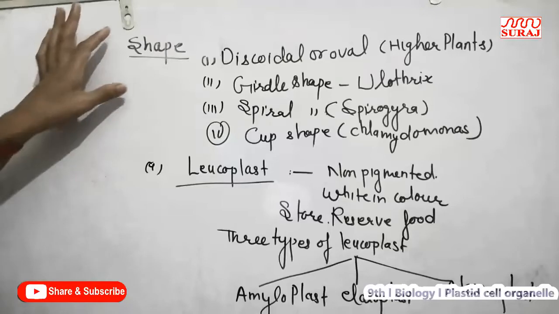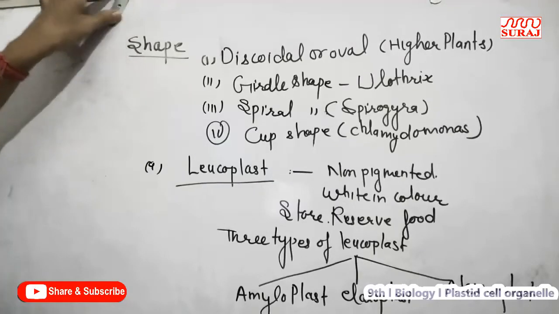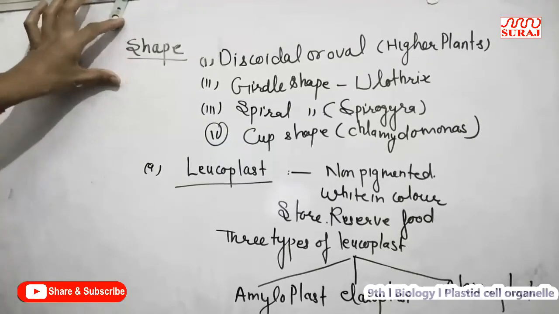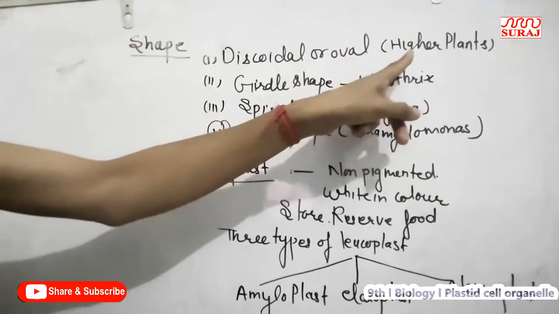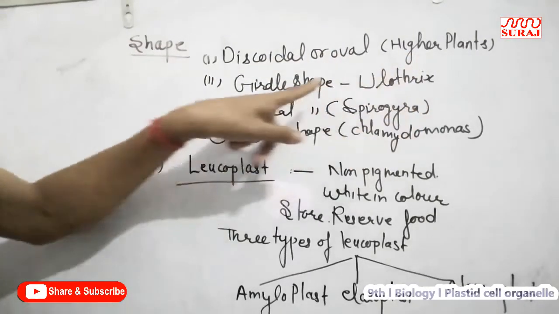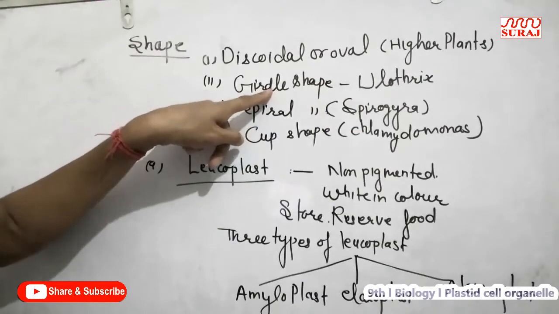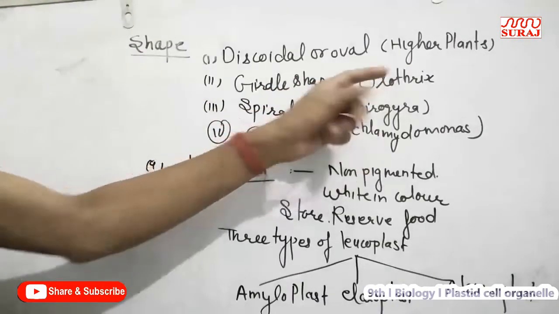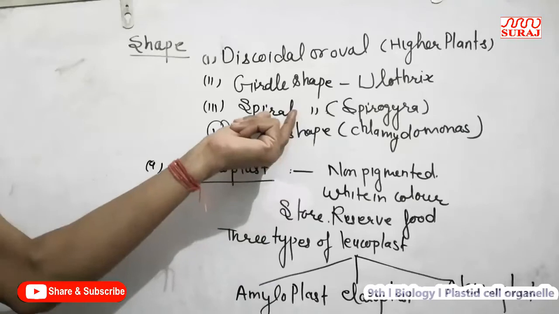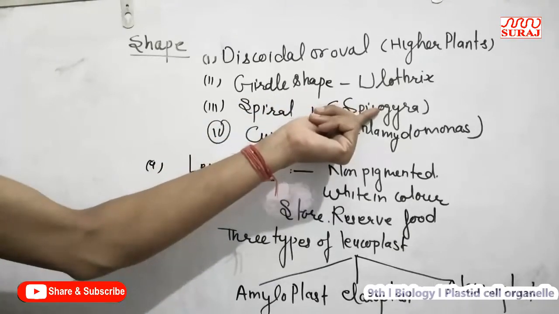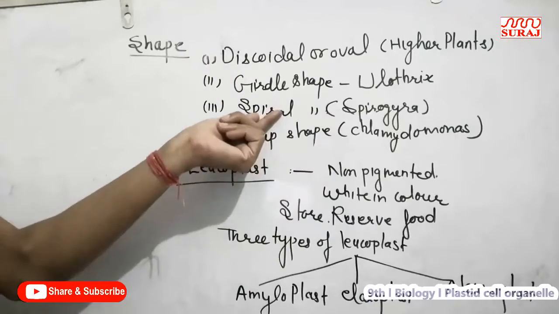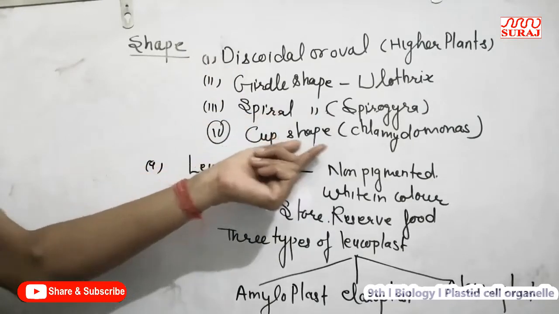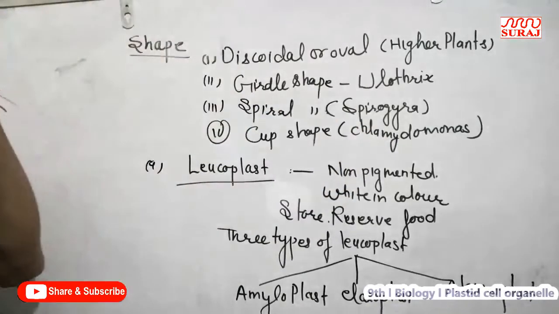The plastids present in plants are of different shapes. They may be discoidal or oval shape. The oval shape plastids are present only in higher plants. They may be girdle shaped, present in Ulothrix. The spiral shaped plastids are present in Spirogyra algae. According to the shape of the cell, the plastid shape also changes. And cup-shaped plastids are present in Chlamydomonas algae.